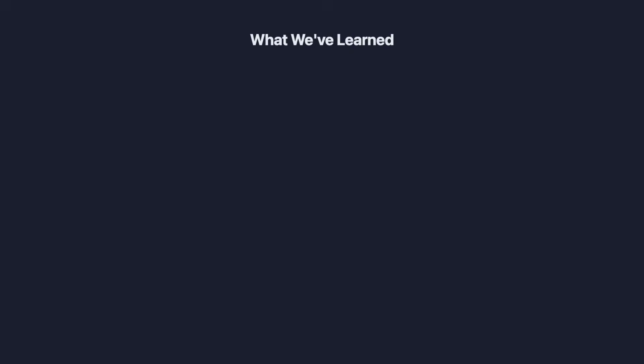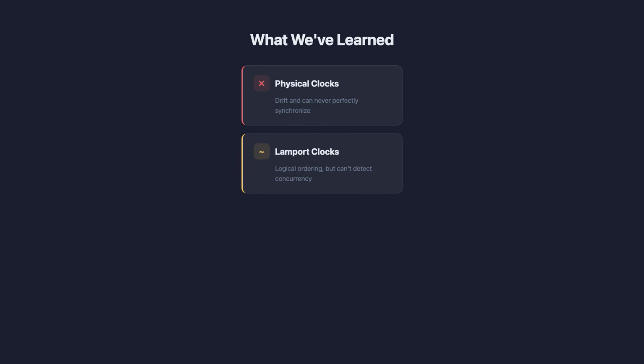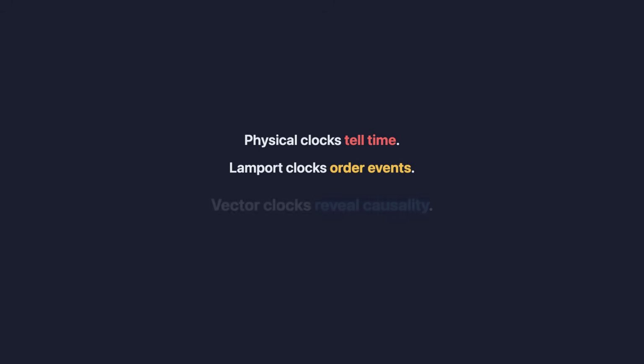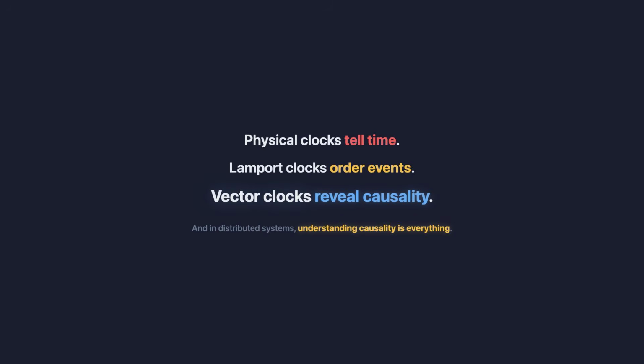Let's recap what we've learned. Physical clocks fail because they drift and can never perfectly synchronize. Lamport clocks give us a logical ordering but can't detect concurrency. Vector clocks solve this by having each node track what it knows about every other node. The comparison rule is elegant. If every element is less than or equal, it's causal. If elements go in different directions, it's concurrent. Physical clocks tell time. Lamport clocks order events. Vector clocks reveal causality. And in distributed systems, understanding causality is everything.